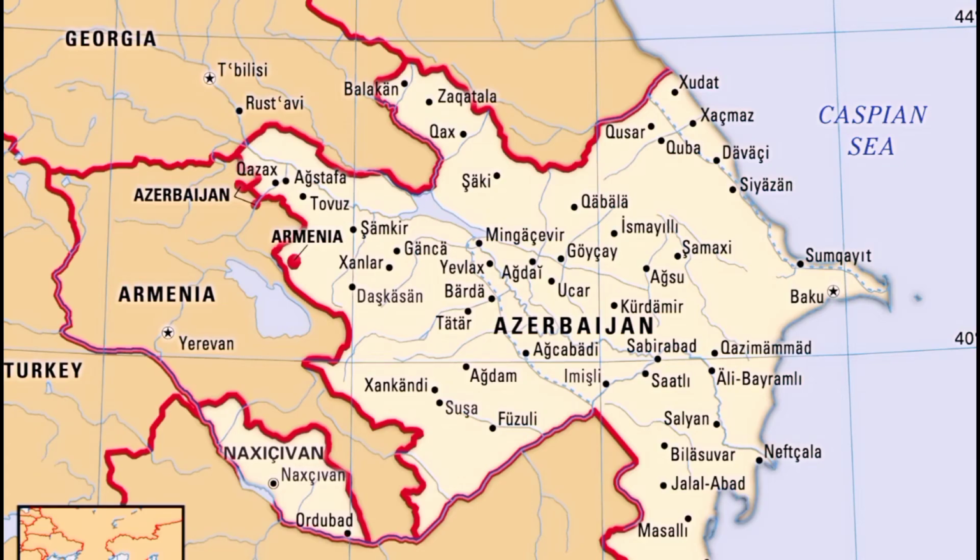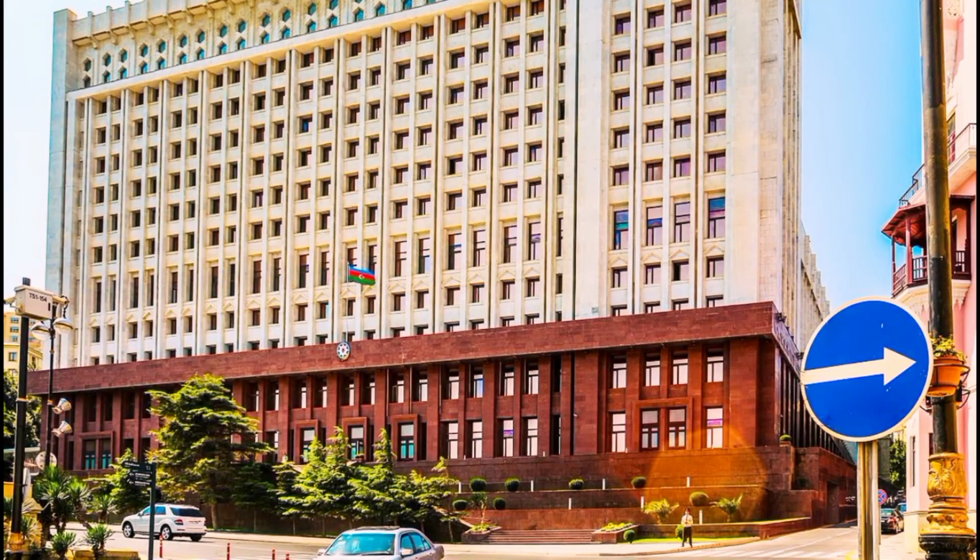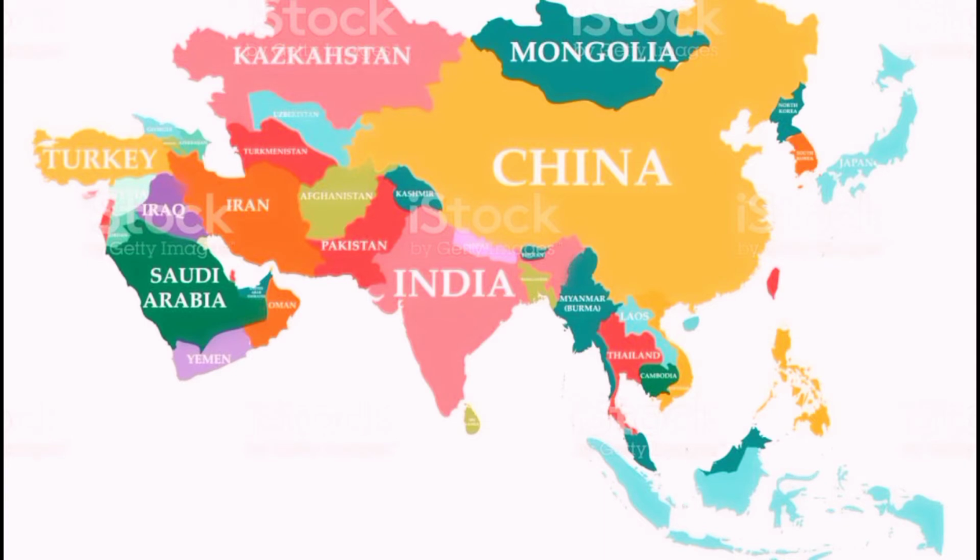In a centralized unitary state, regions and local governments are formed from the center and are strictly subordinated to the center, and their independence is negligible. Such countries include Azerbaijan, Mongolia, Thailand, Indonesia, and others.